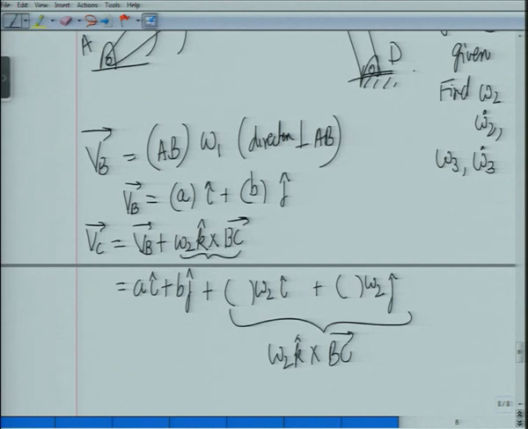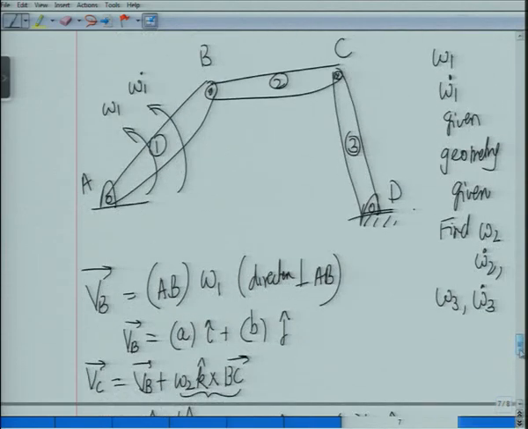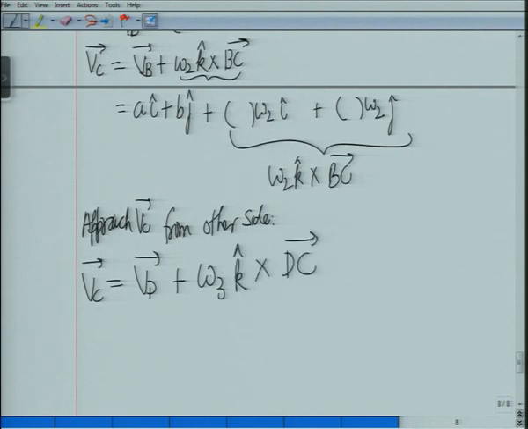Now what we will do is, we will approach VC from link 3. So approach VC from the other side, and when we approach it from the other side, what I get is VC will be equal to VD plus omega 3 k cross DC.